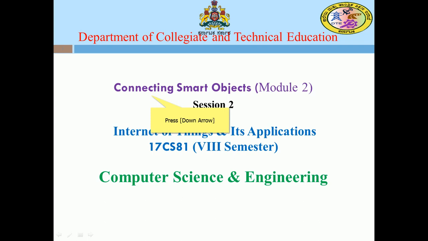That information is converted from analog to digital, so that it can be converted into actions by the actuators. So that we have discussed. Continuing from that, here we need to connect them. So this module 2 is going to talk about smart objects and connecting those smart objects with the proper access technology. Several access technologies will be discussed in the subsequent discussion.